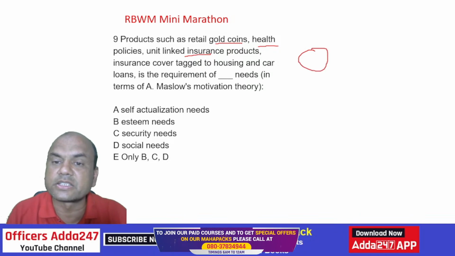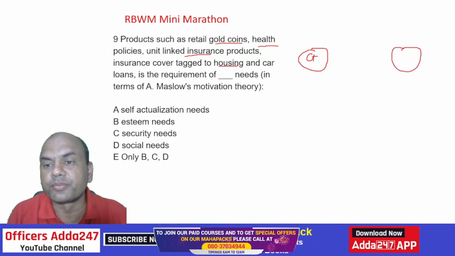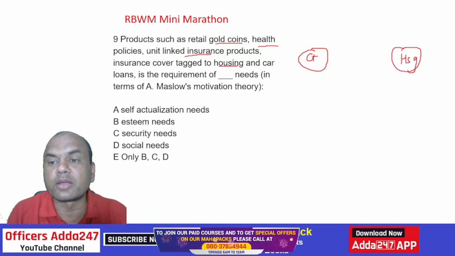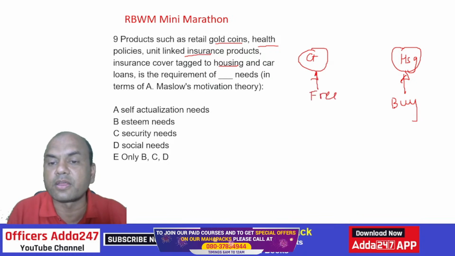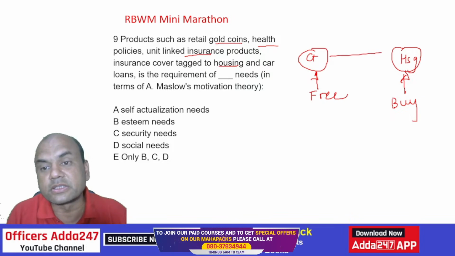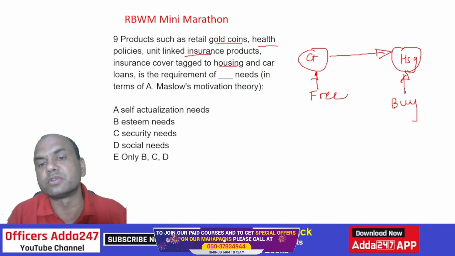Suppose I say this is a gold coin, I am tagging this to a housing and car loan. So what am I saying? You buy my housing loan, and I will give you this free. Gold coin is free. So this is the meaning, tagging this to a housing loan. That is the real question.